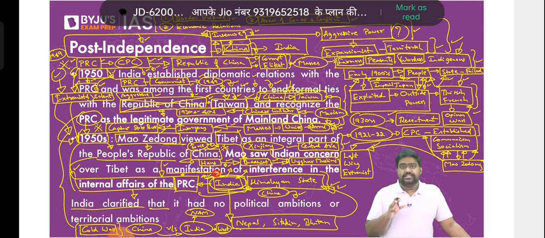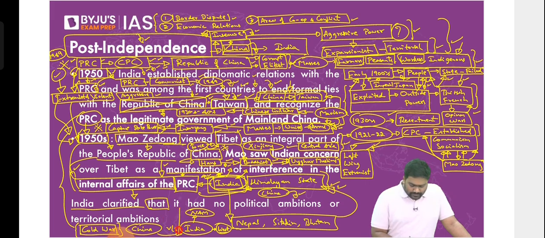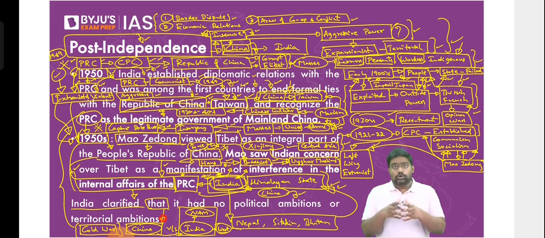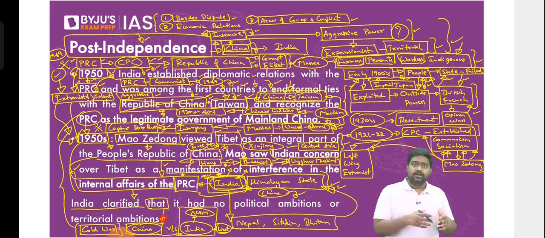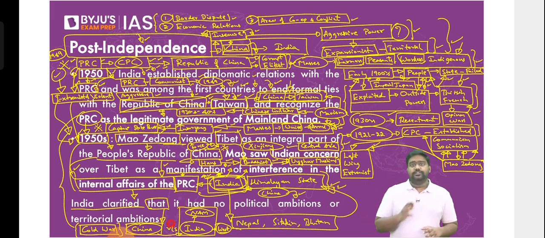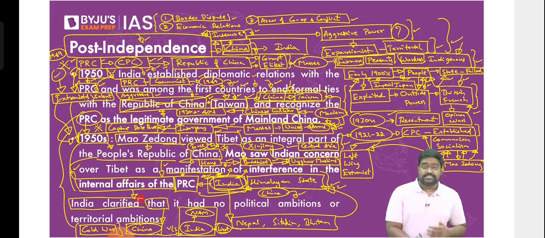It perceived this as India's interference in its internal matters, and it saw India as a democratic country which is ideologically opposed to a communist authoritarian country. Right? Obviously, between our polity, between our societies, there was a fundamental difference. China was a closed country, an authoritarian dictatorship, whereas India was a fledgling democracy with basic fundamental rights where the government is bound to protect the rights. This basic difference and the lack of understanding of each other is what created the suspicion and the distrust.